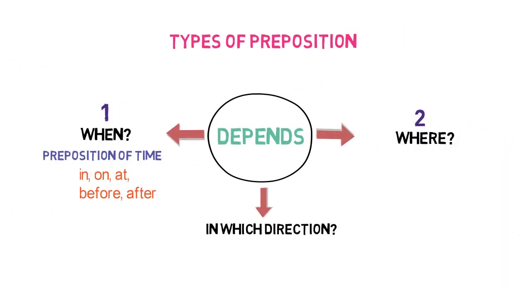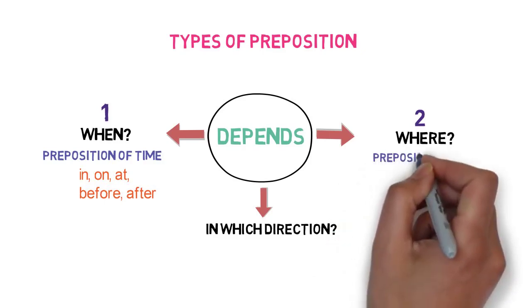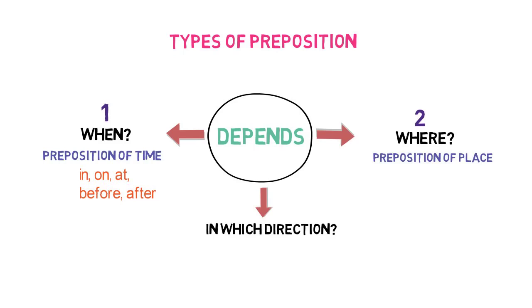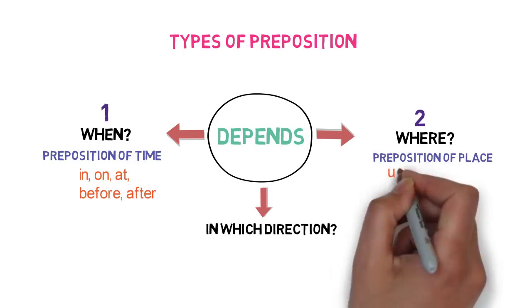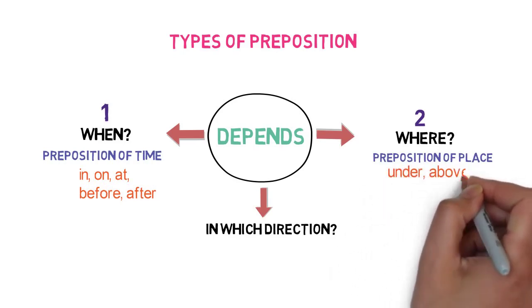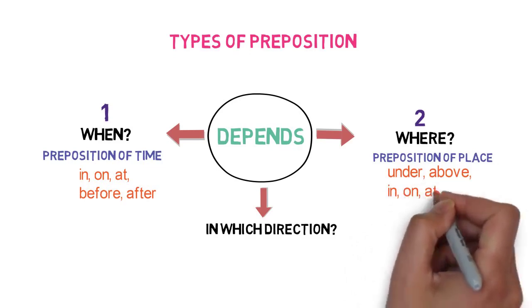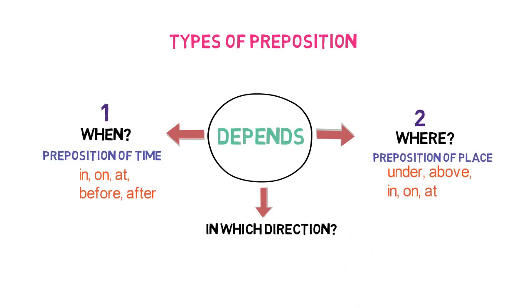The prepositions that describe where anything is in context to another are defined as preposition of place. Examples of them include under, above, in, on and at. Now you might be thinking we had in, on, at as preposition of time and here also the same, but please note they are used in different meanings. Let's see some sentence examples to make things clear.